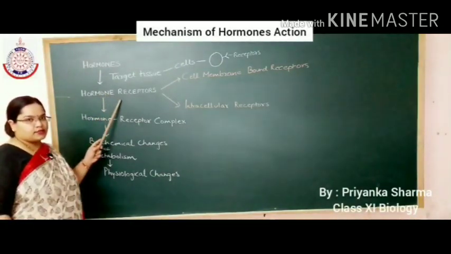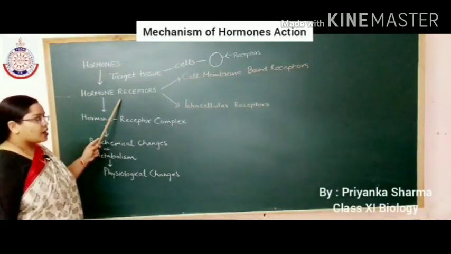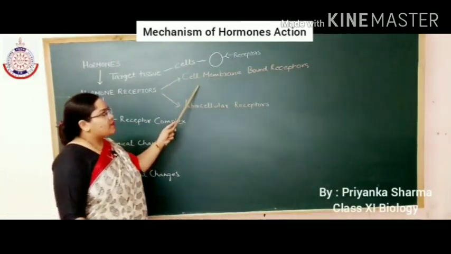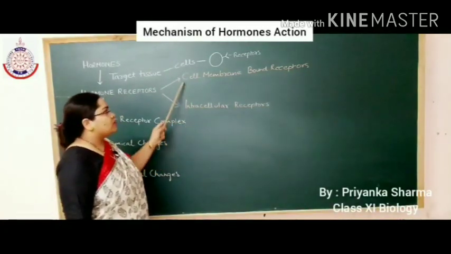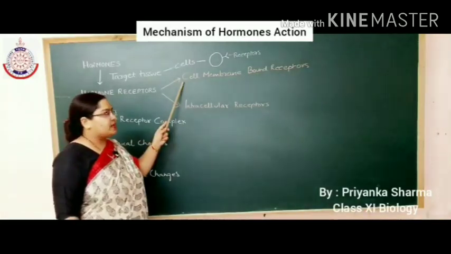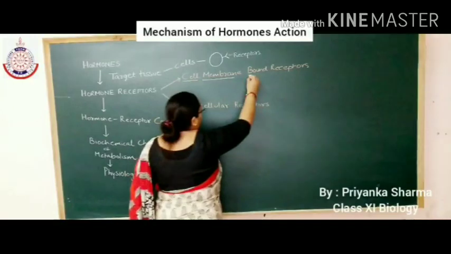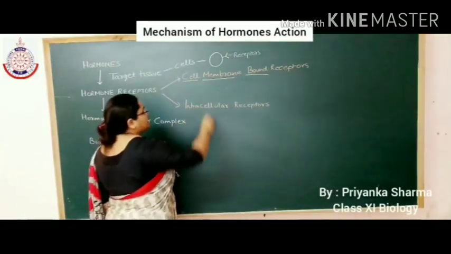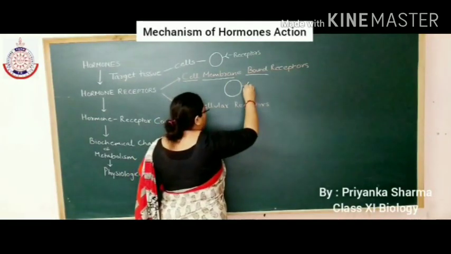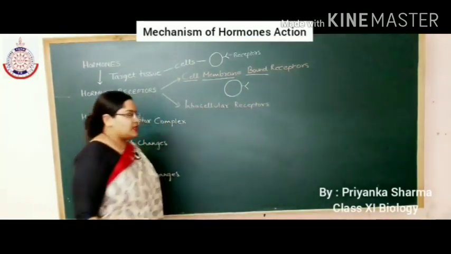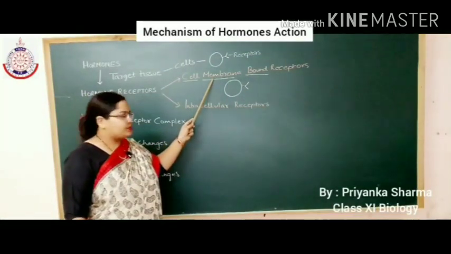These hormone receptors which are present on the membrane of the target tissue cells are of two types, that is cell membrane bound receptors and intracellular receptors. First of all, we will discuss cell membrane bound receptors. As the name indicates, these receptors are present on the outer membrane of the cell. So such receptors are known as the cell membrane bound receptors.